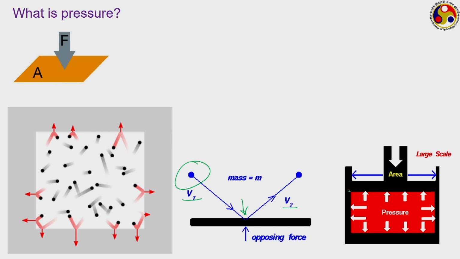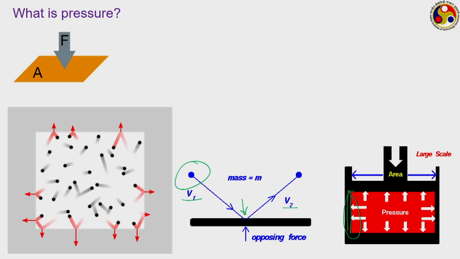This means if we pick up this particular vertical surface, then whatever momentum has been transferred by all the molecules hitting this surface will lead to a certain force, and now if we divide that total force by this particular area, then we get the pressure acting on this surface.